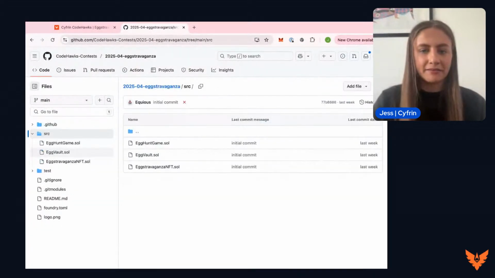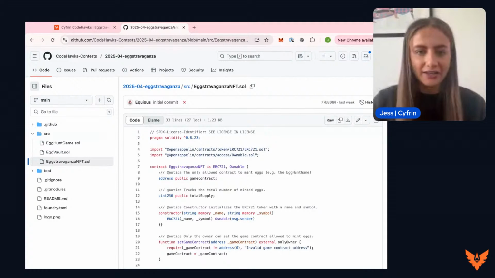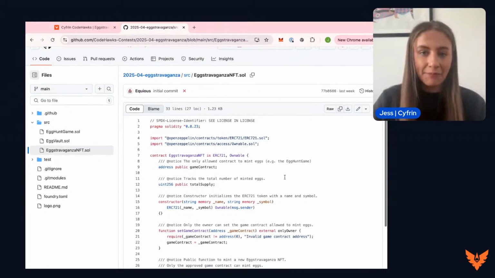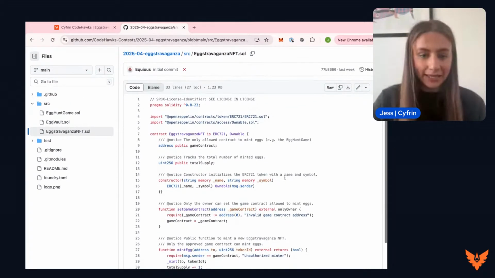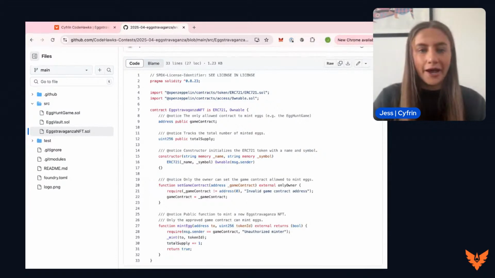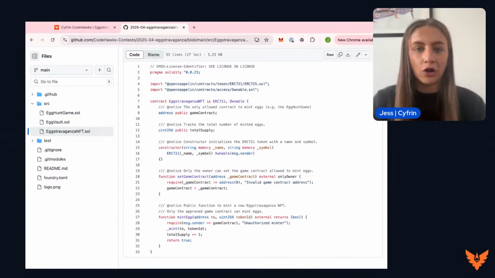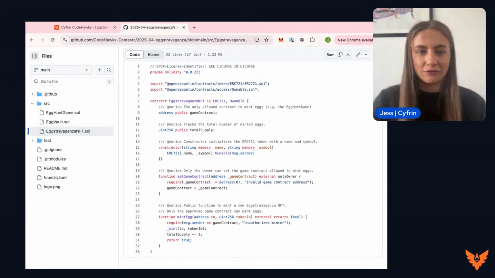I think it makes sense to start with the Eggstravaganza NFT contract. This is a standard ERC 721 contract. Nothing too complex here, but we will run through it quickly. Just pulling this up, make sure we can see everything. Everything's looking good. First of all, we are importing OpenZeppelin contracts, the ERC 721 and the Ownable contracts. And then we're getting started with our contract.